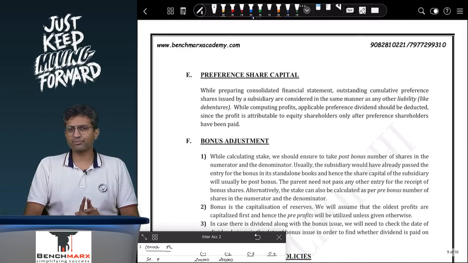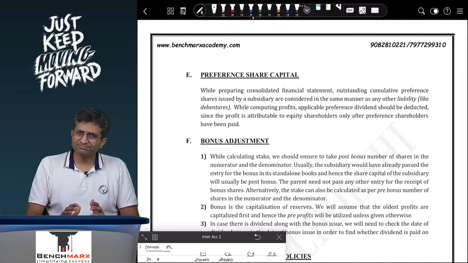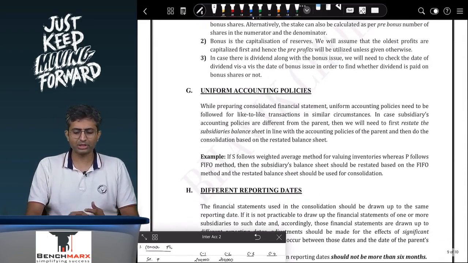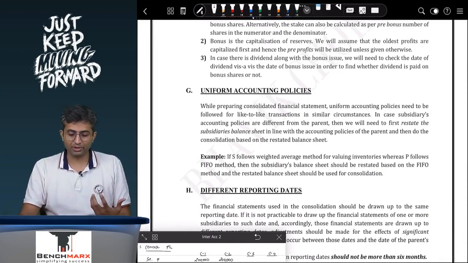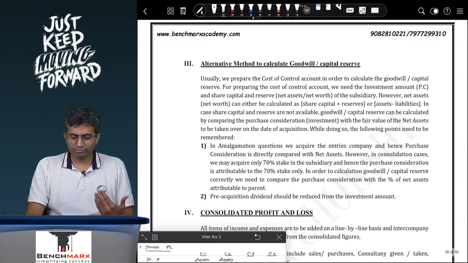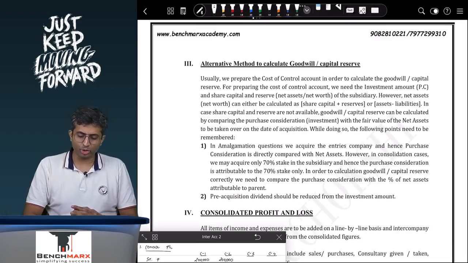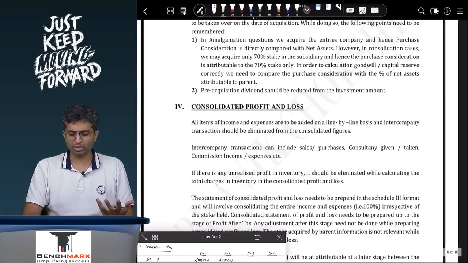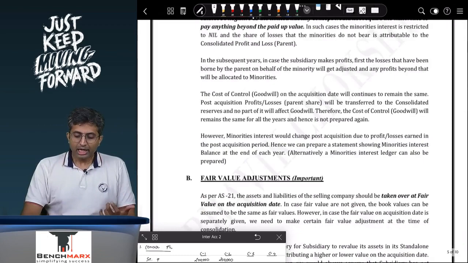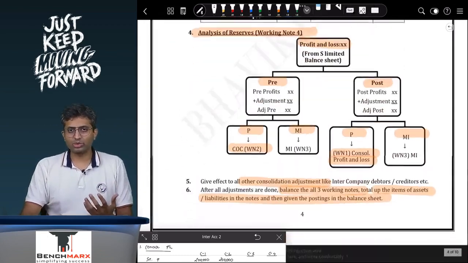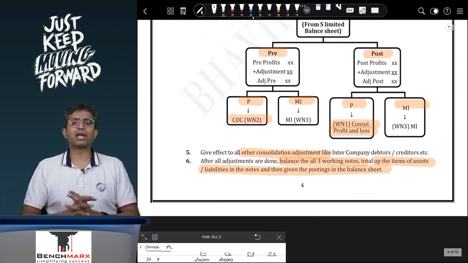Next, you have preference share capital, bonus, not very important, they don't come as often, uniform accounting policies or different reporting dates. And there is some alternative method to calculate goodwill and capital reserve and consolidated profit and loss account. So if you get your arms around these adjustments, you are by and large sorted.